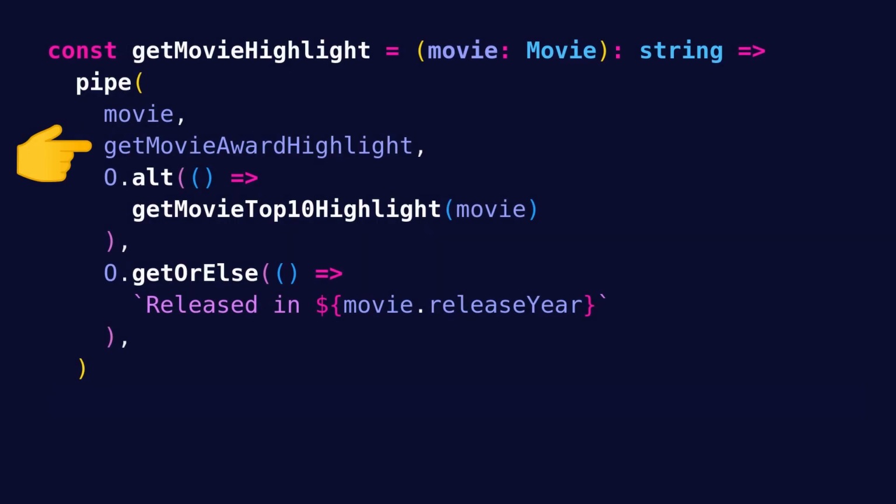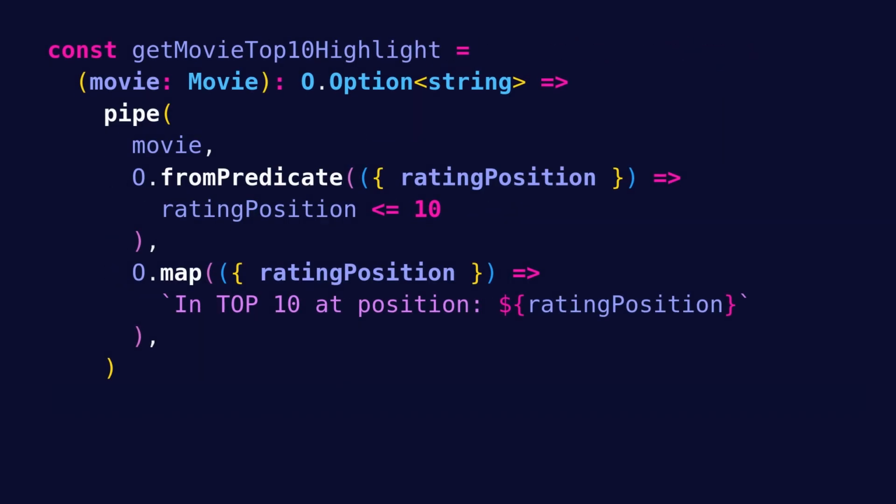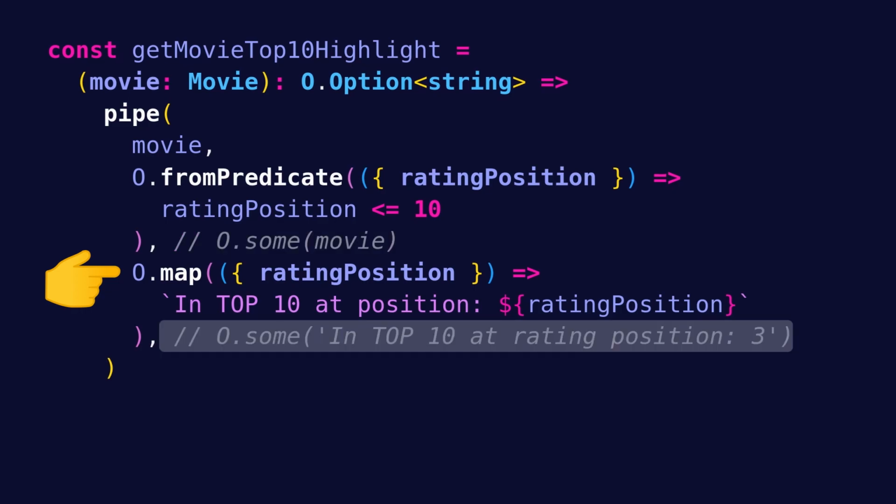Returning to getMovieHighlight, we have none as the output of getMovieAwardHighlight. We then pipe that into alt, which this time performs the alternative computation getMovieTop10Highlight. Inside getMovieTop10Highlight, we pipe the movie into Option.fromPredicate, where the predicate checks if the rating position is less than or equal to 10, which in this case it is, since it is 3, so we get back some movie. Then we map that movie into the string "in top 10 at position" rating position, and get back some "in top 10 at rating position 3", which is the final output of this function.